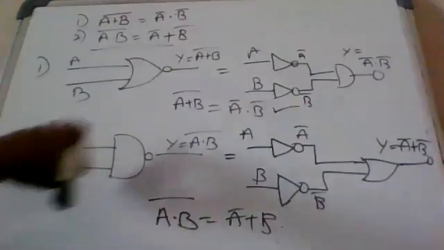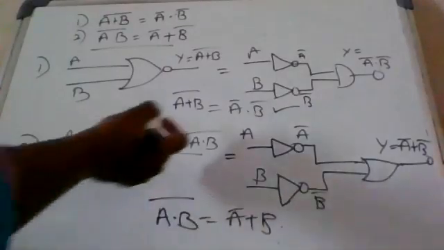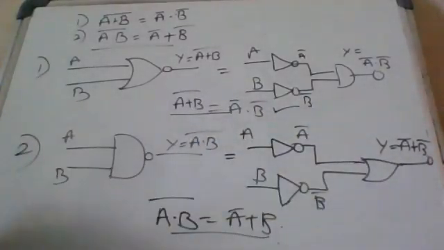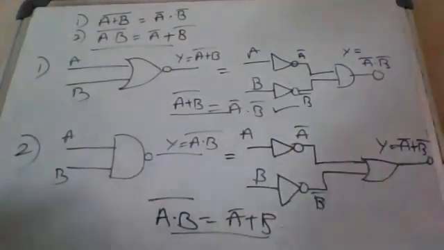So already we see this condition in 4 cases. From those cases, we can say that theorem 1 is proved and theorem 2 is proved. So this is about De Morgan's theorems or De Morgan's laws.